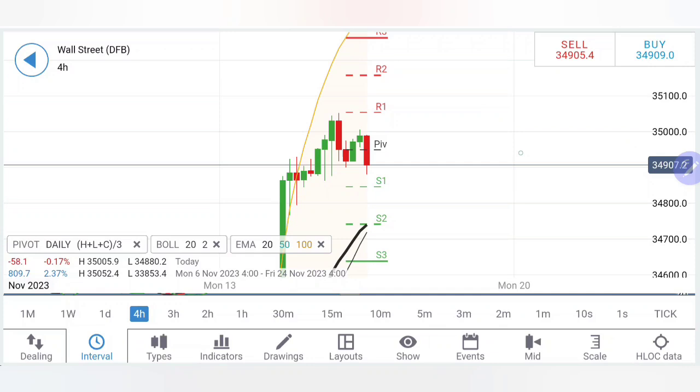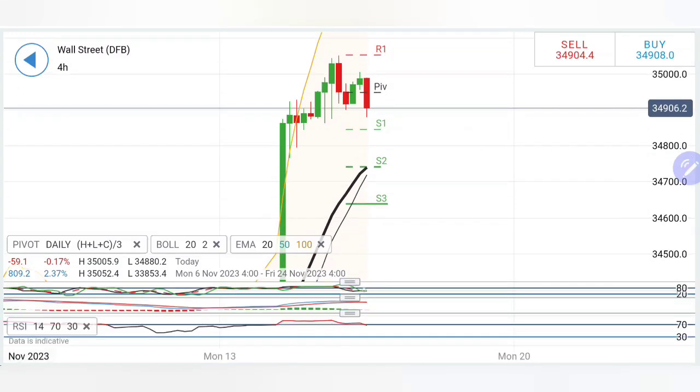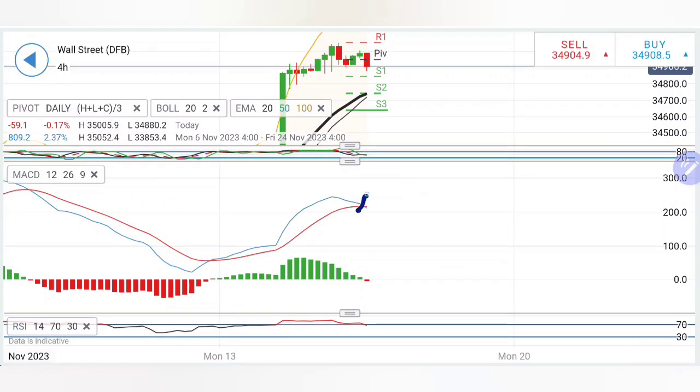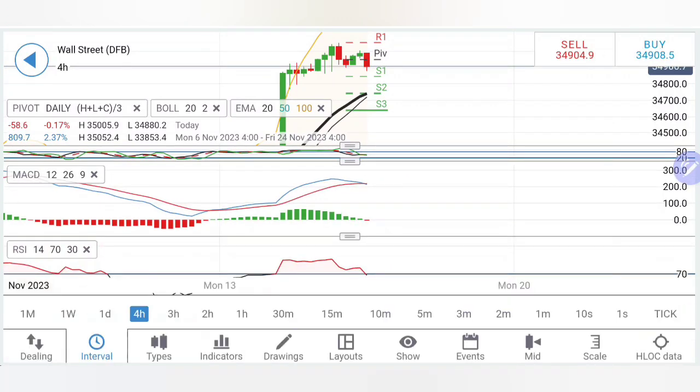Coming to the 4-hour chart, see 2 red candles, 2 green candles. First red candle, second red candle can follow, which may take the prices further down. 34,800, 34,740, 34,700 levels cannot be denied here. The stochastic looking downwards, trying to trade bearish. MACD is on the verge of a bearish cross. RSI is also coming out of the overbought zone here.